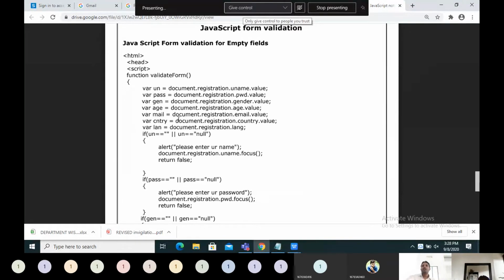Okay. Now, we have to validate the data of the form. That is form validation. We use JavaScript for form validation. Form validation is one concept. For that, we can use JavaScript. Of course, we can apply different things in different ways, but one way is JavaScript.